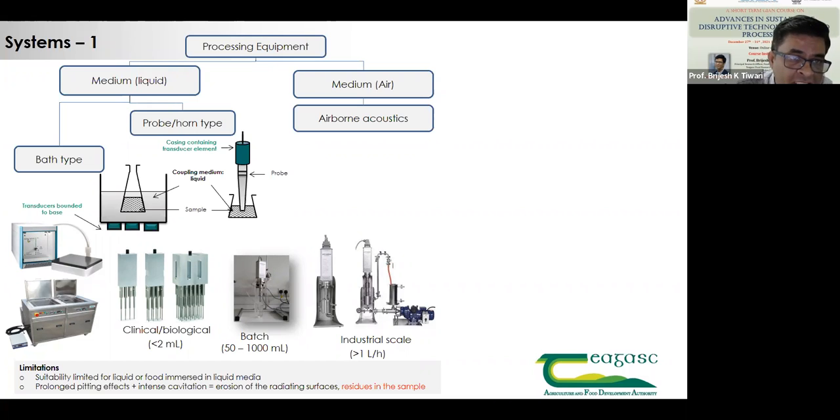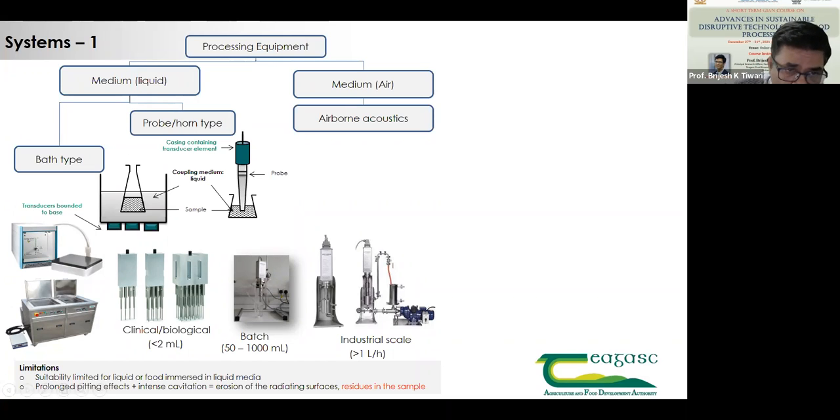Another application, as far as scale-up is concerned, is this ultrasonic bath system, which has a transducer at the bottom with a capacity of around 50 liters. You can also have systems that operate at around 100 liters or 500 liters, depending on the scale-up operations. For all these scale-ups, what we need to know is how much power is required to treat a sample, and based on that, scale-up can be easily done. I might cover scale-up again in the day 3 lecture, where we have the synergistic aspects and some other applications.